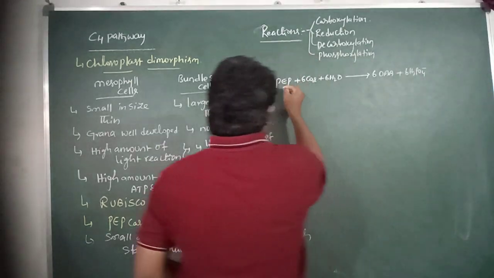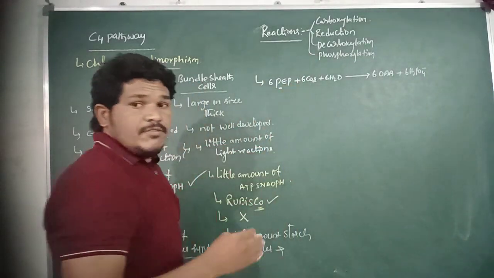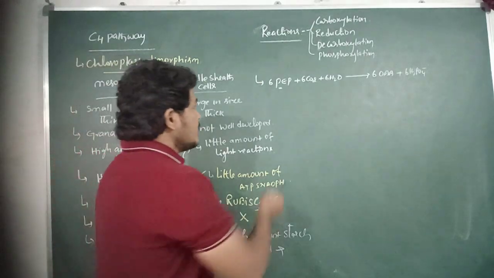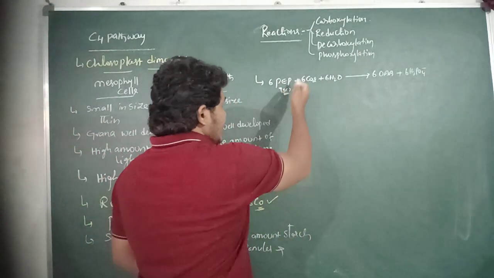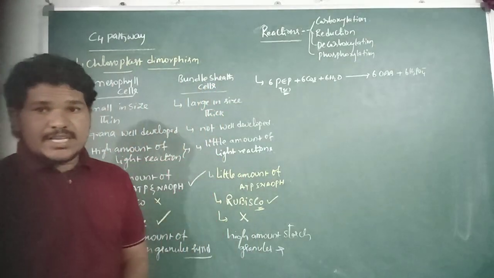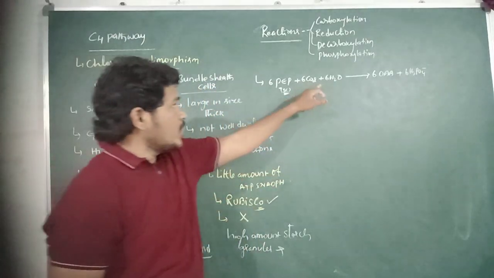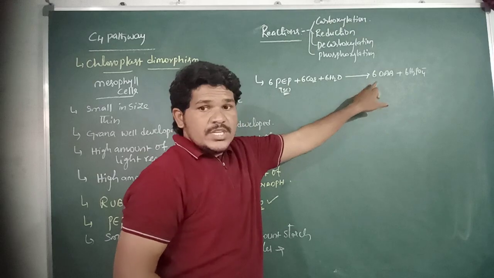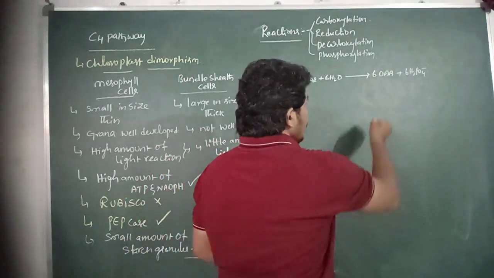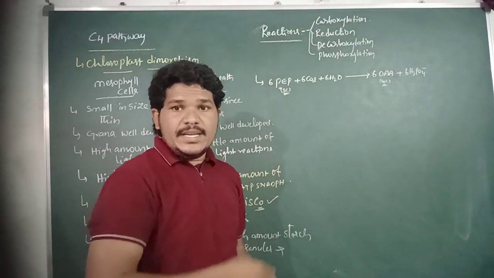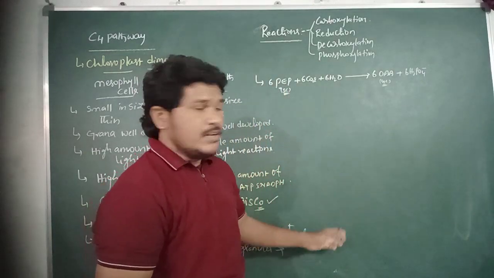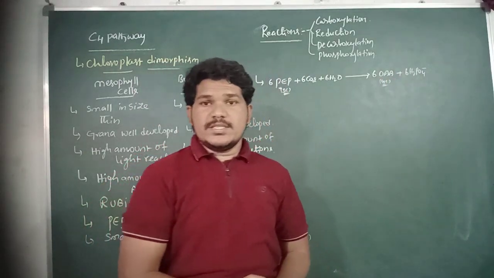Here the 6 molecules of PEP, phosphoenol pyruvate, a 3 carbon compound, react with 6 molecules of carbon dioxide and water, and are converted into 6 molecules of the 4 carbon compound oxaloacetic acid, releasing inorganic phosphate in the form of H2PO4-.